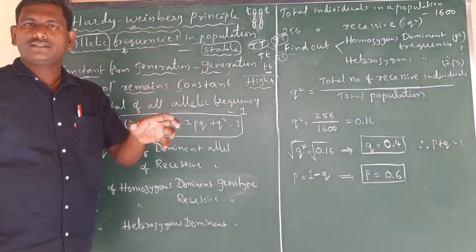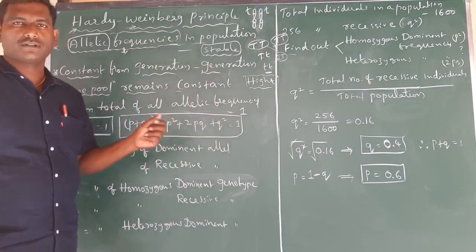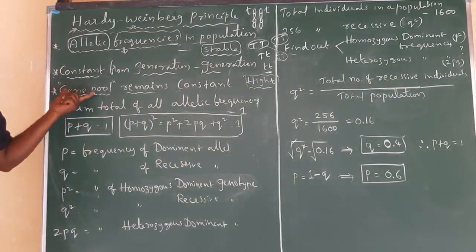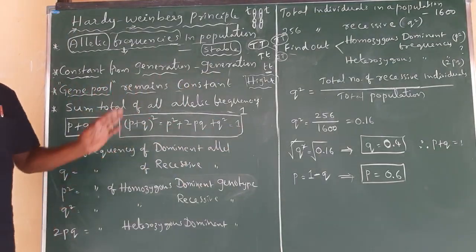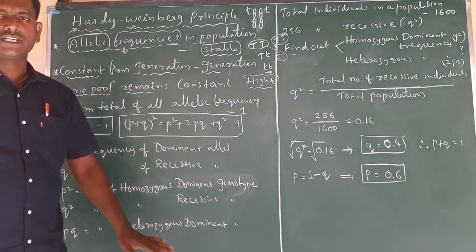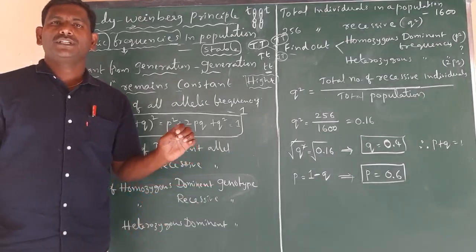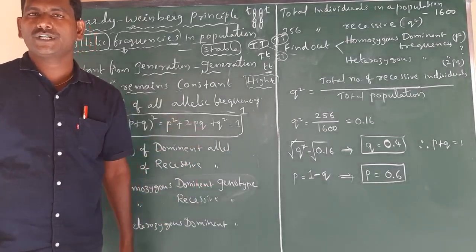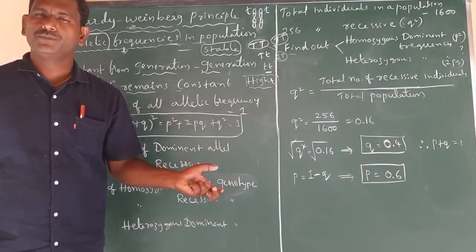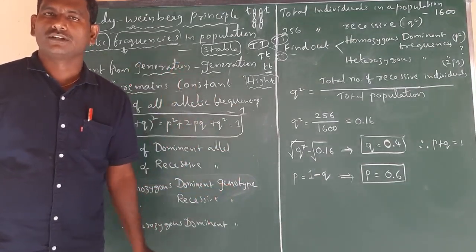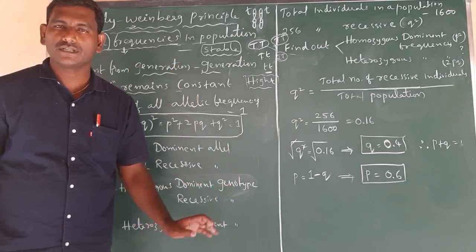The total genes with their alleles together are called the gene pool. That gene pool also remains constant. So allelic frequency in a population is stable, that allelic frequency is constant from generation to generation, and the total number of genes and their alleles, the gene pool, also remains constant and stable.